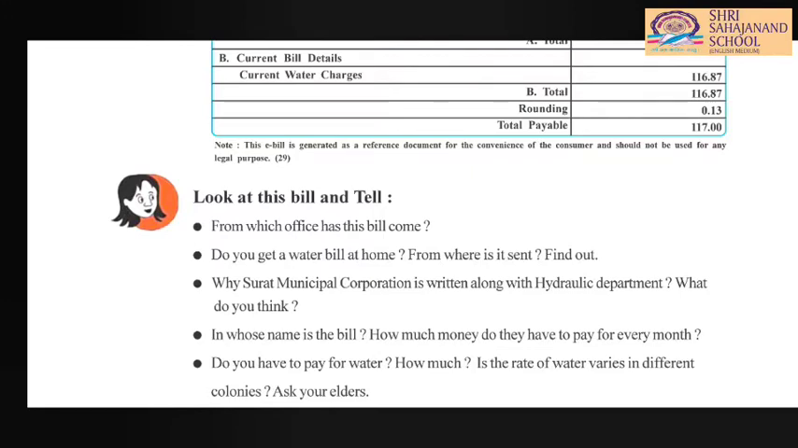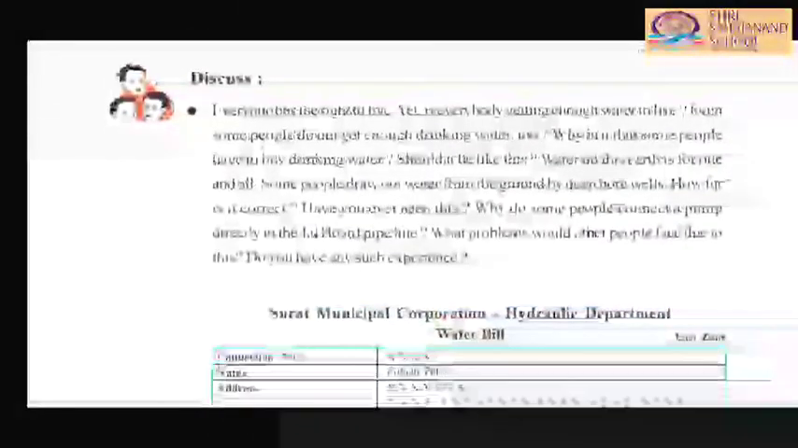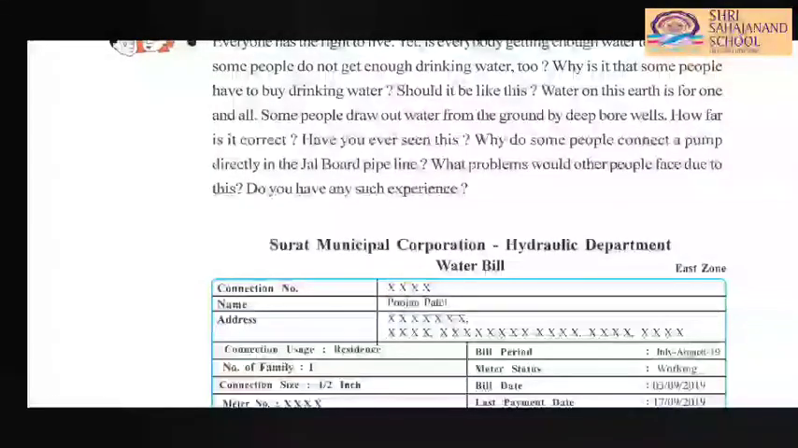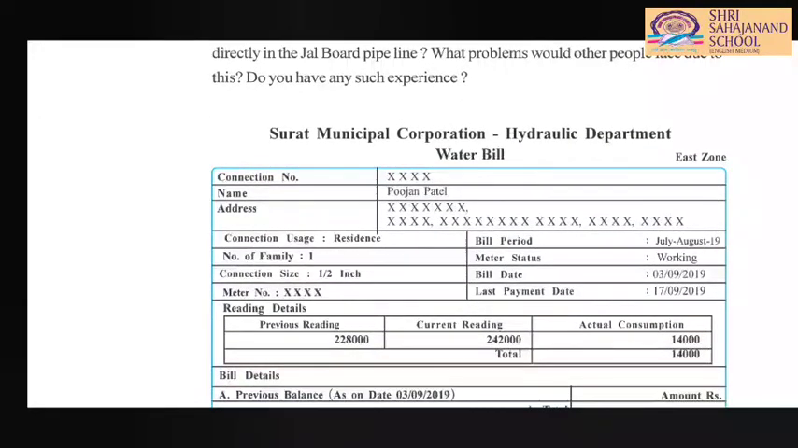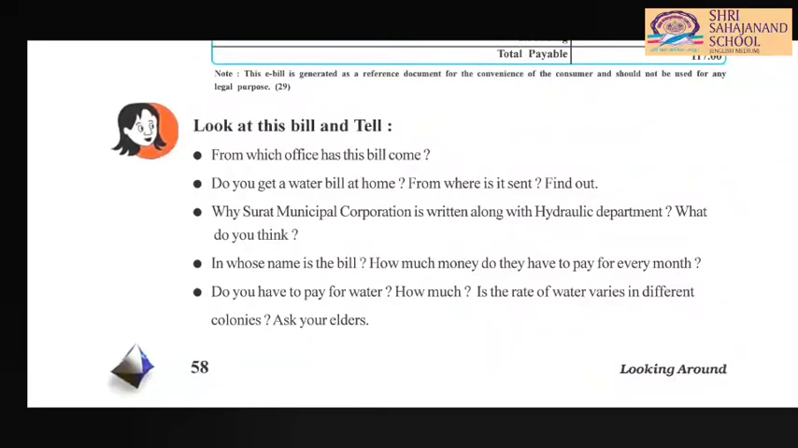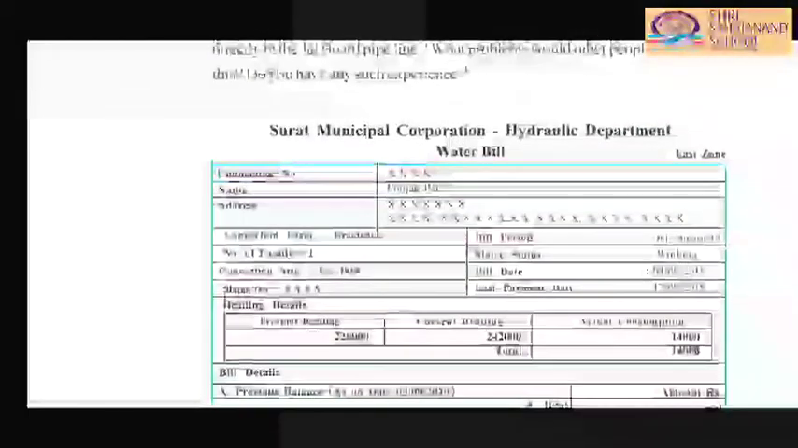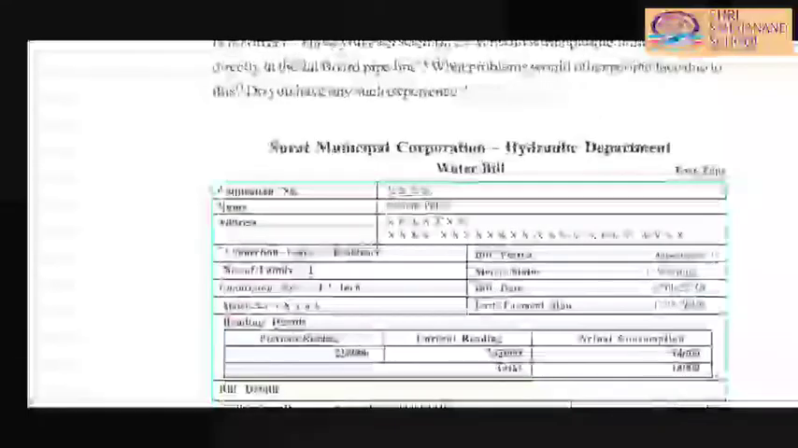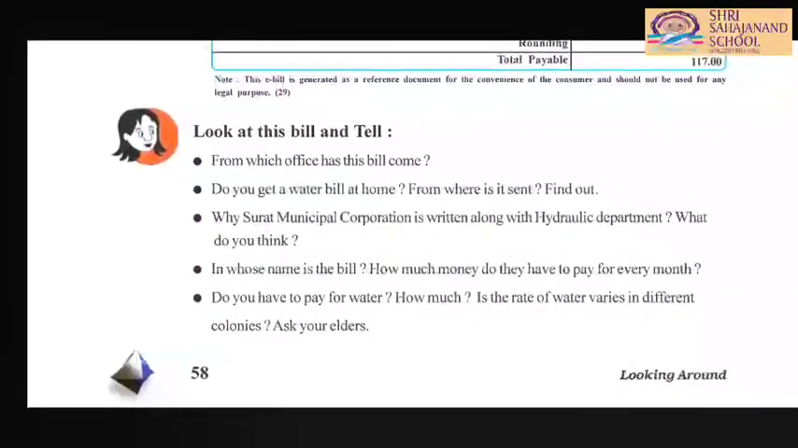Why is Surat Municipal Corporation written along with the hydraulic department? Hydraulic department means water department, and where is this water department placed? In Surat. That is the reason why Surat Municipal Corporation is written with the hydraulic department. It is a part of Surat Municipal Corporation. In whose name is the bill? How much money do they have to pay every month? As you can see, the name of the customer is Pujan Patel, and they have to pay 117 rupees of bill.